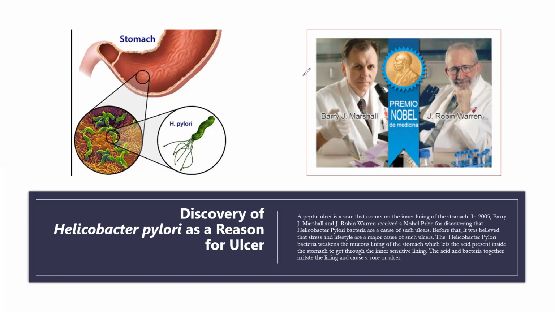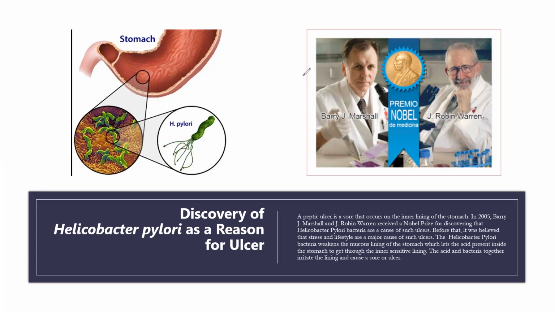Now let's learn about the discovery of Helicobacter pylori, a bacteria that is a cause of ulcer formation in the stomach. A peptic ulcer, the word peptic indicating the stomach, pepsin, is a sore that occurs on the inner lining of our stomach. In 2005, Barry Marshall and Robin Warren received a Nobel Prize for discovering Helicobacter pylori bacteria as a cause of such ulcers. Before that, it was believed that stress and lifestyle were the major causes of such ulcers.